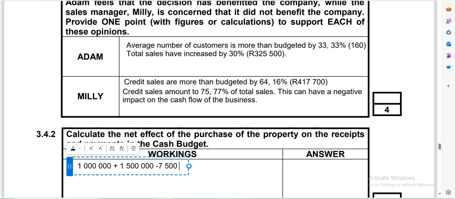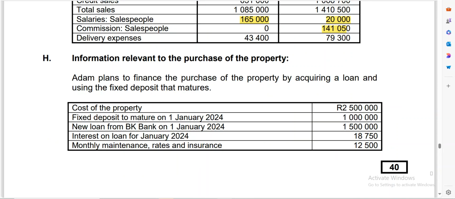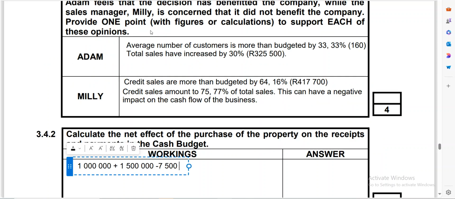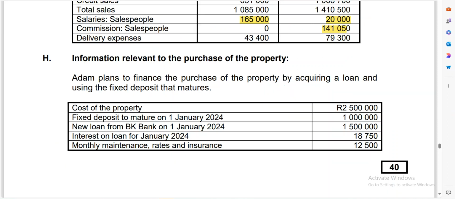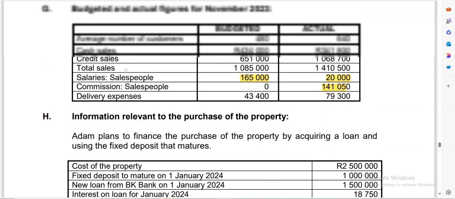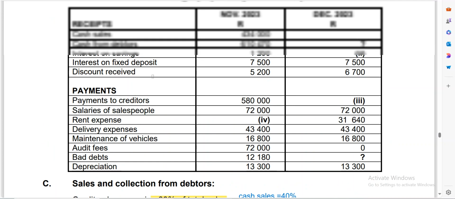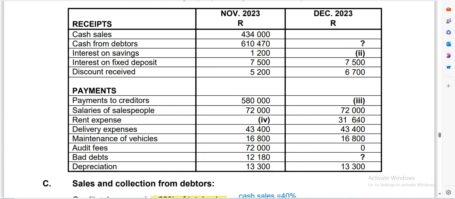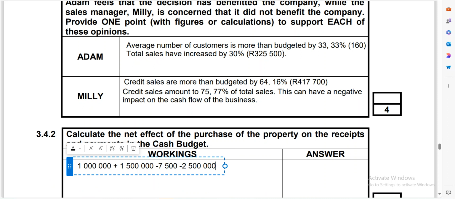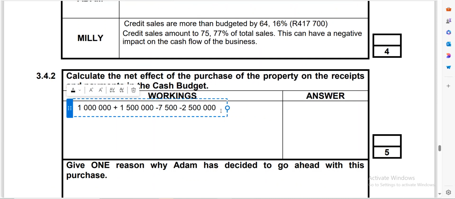Remember, also here they said they are going to pay for the property. So it's going to be minus 2,500,000, because it's an outflow of cash. And then we also need to check if there's anything else. Remember, I said they will no longer have an outflow of that payment for the rent that they were paying, that 31,640, if they pay this property. So it also says plus 31,640. Very important for you to understand this.